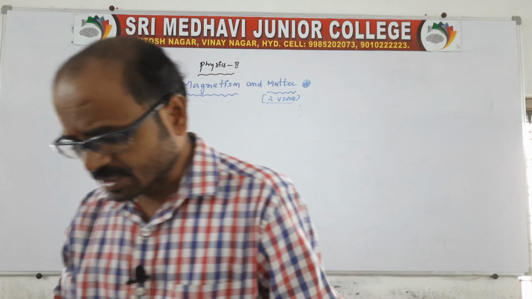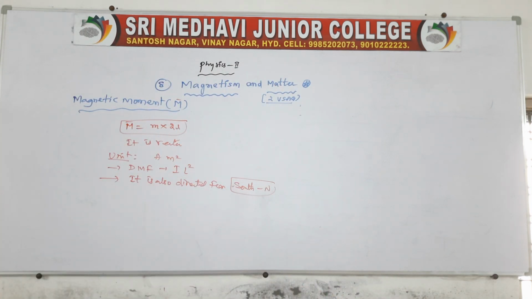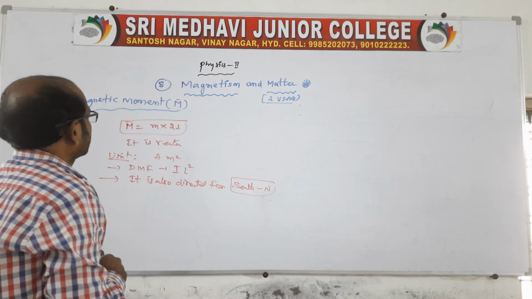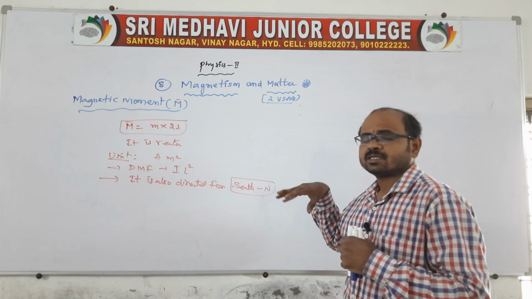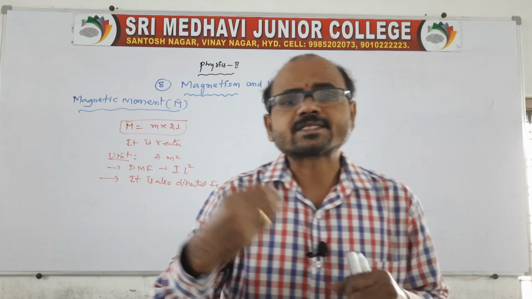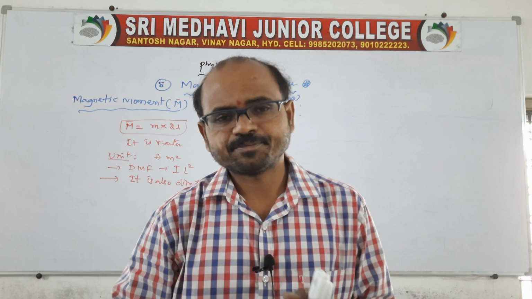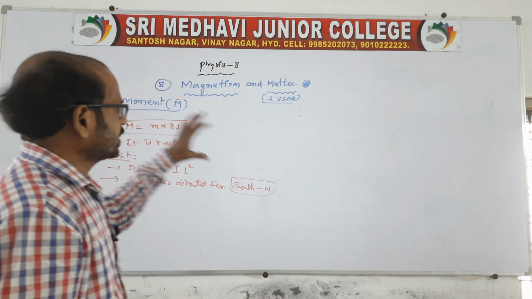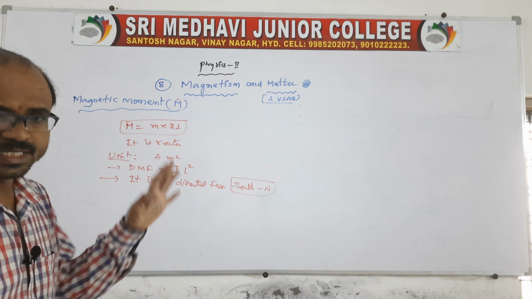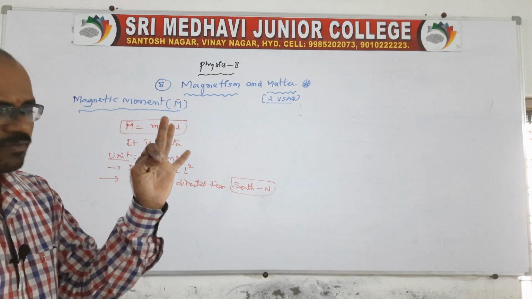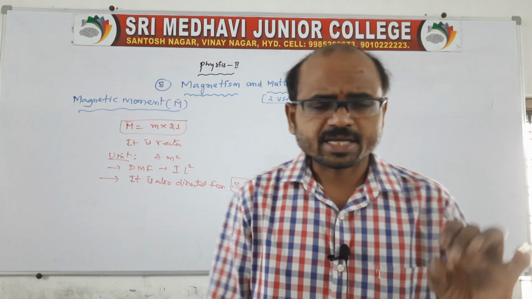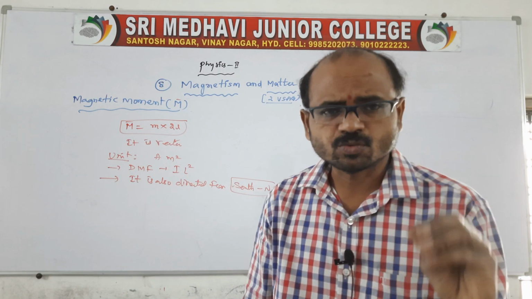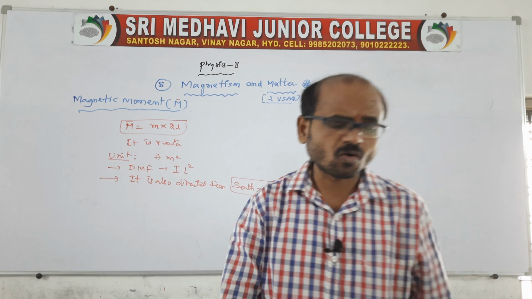These are very, very important in our chapter on magnetism and matter. If you know all these statements, then we can do the next classes in a good way. So remember and read all these statements: length, pole strength, magnetic moment, and the directive property. What is the directive property? What is a magnet? What is magnetism? What is a natural magnet? These are all in this chapter.